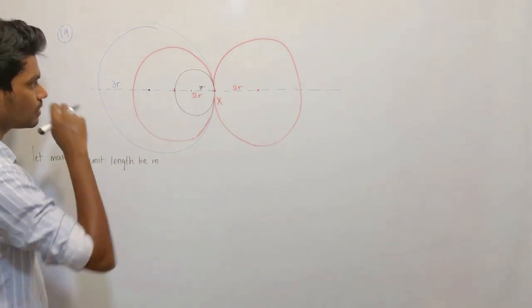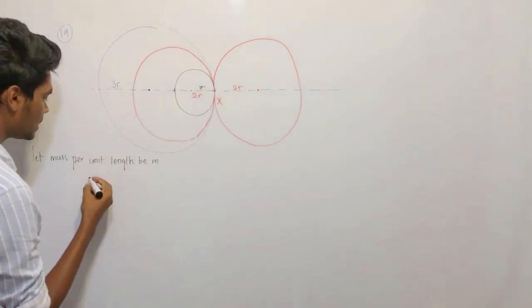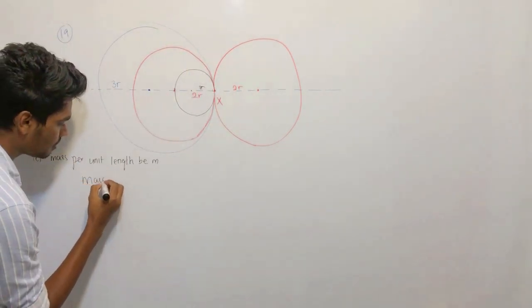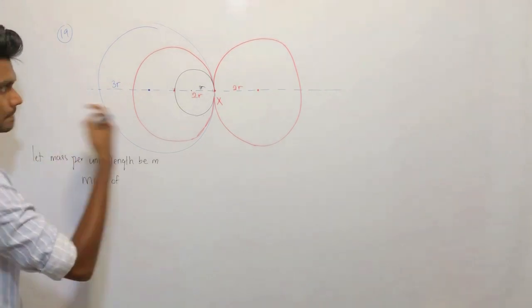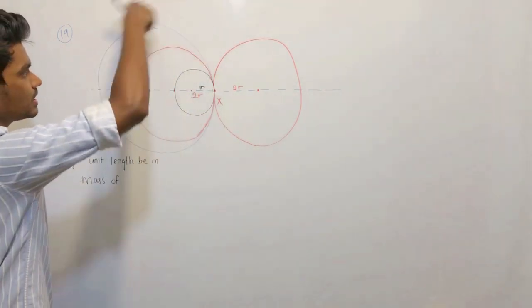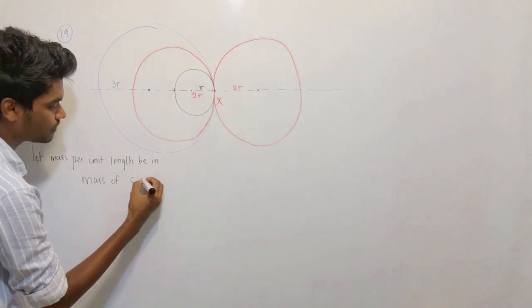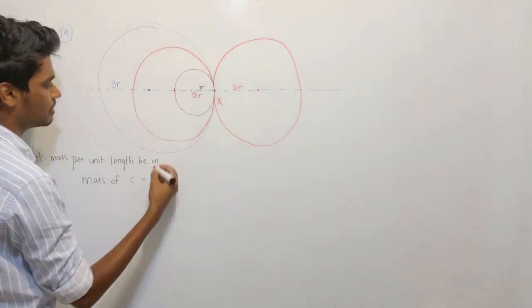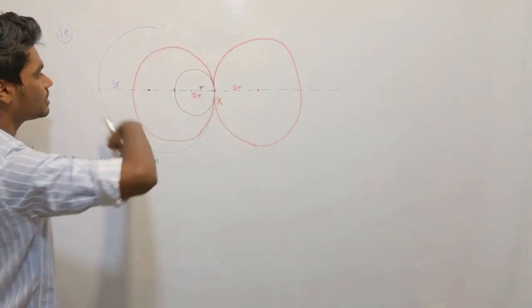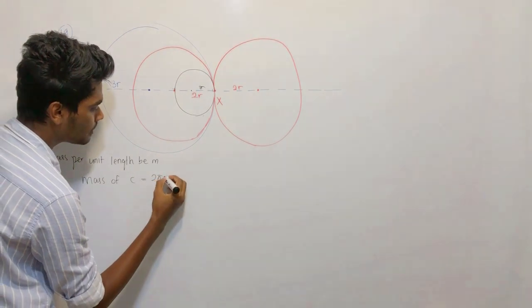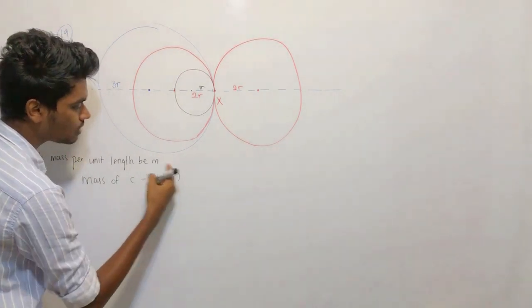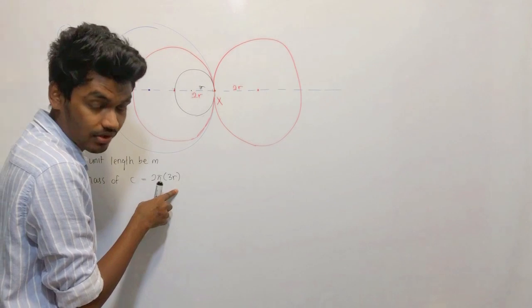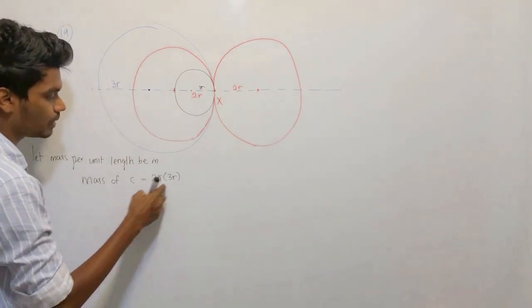Then what is the mass of 3R, which is C? What is the total length of 3R? 2 pi into 3R. This is how you find the total length, the circumference.